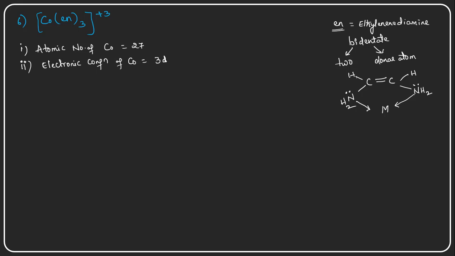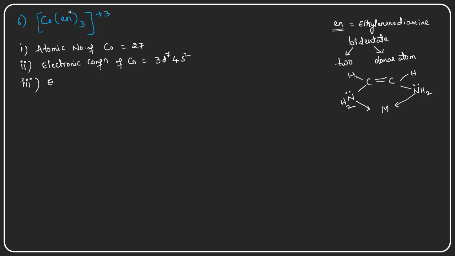I am taking only the outermost orbital electronic configuration: 3d7 4s2. And what is the oxidation state? Ethylene diamine molecules are neutral molecules, so they carry a zero oxidation state. So the plus 3 is because of the cobalt.